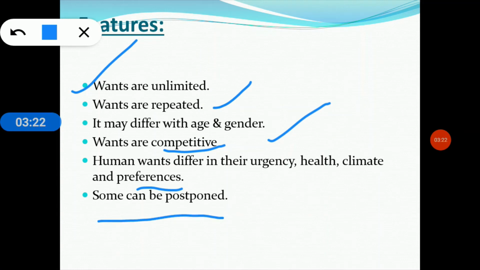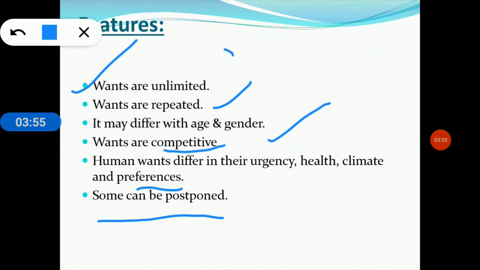So now I am going to my last features of human wants, and that is some human wants can be postponed, while others cannot be. For example, the want for a TV or an iPhone 12 or expensive cars like Audi can be postponed in case we don't have enough income, enough money for purchasing these goods. But the want for food, the want for water cannot be postponed. Clear?